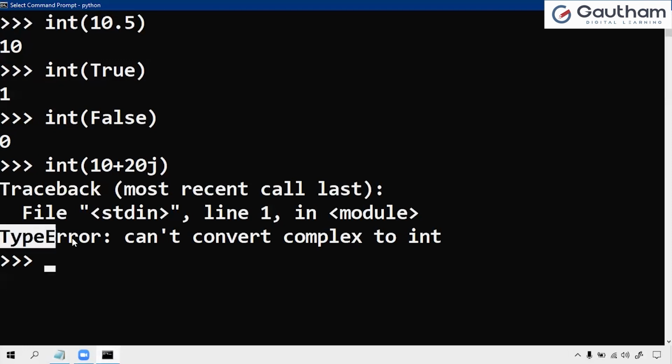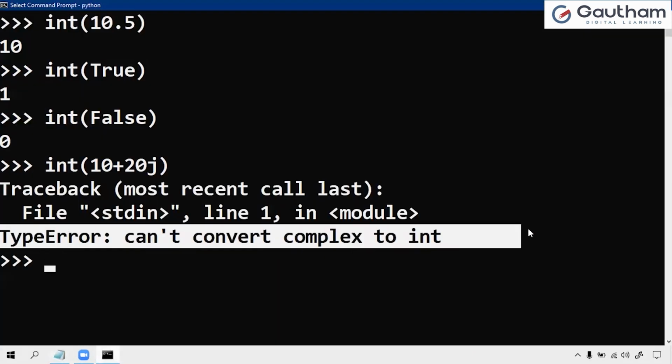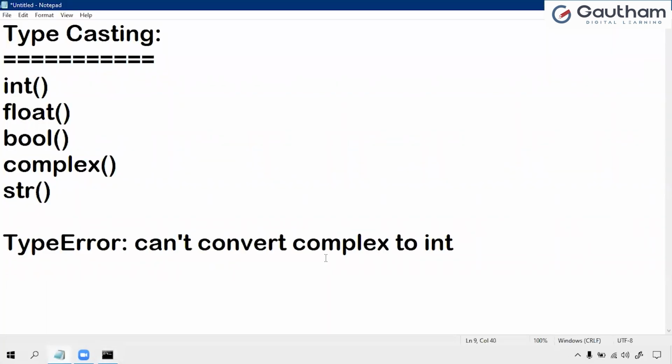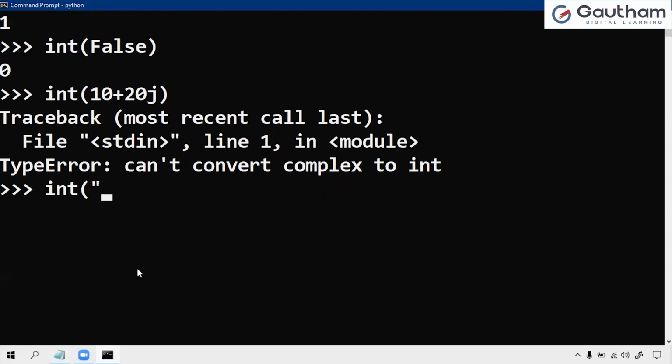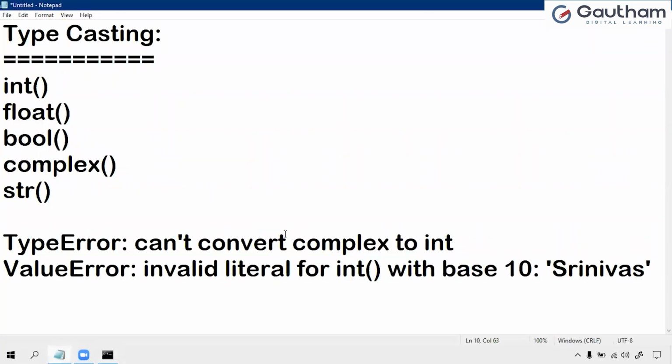Also observe the errors. We'll discuss these errors later, what type of error we are getting. I'm copying the entire thing with the error. Based on these errors also we can understand the concept here. It is a type error. Now I'm trying to convert "Srinivas". Srinivas here is a string value. I'm trying to convert Srinivas into integer. It is not possible to convert, so we are getting an error. This is called a value error.